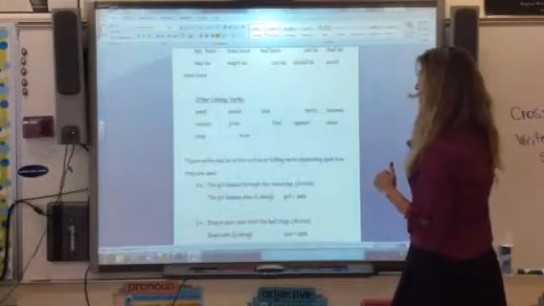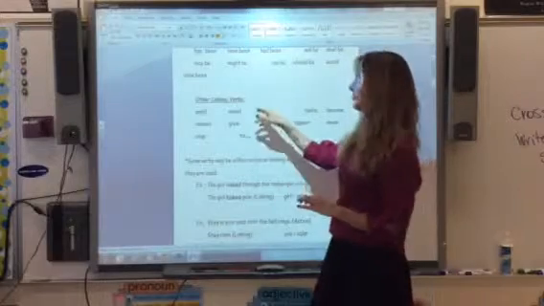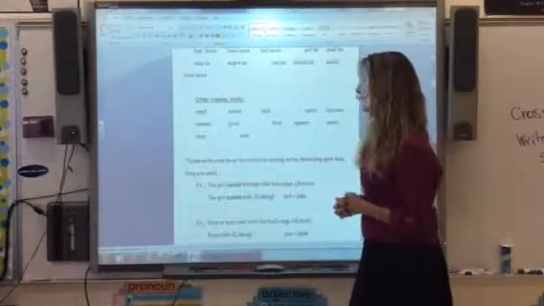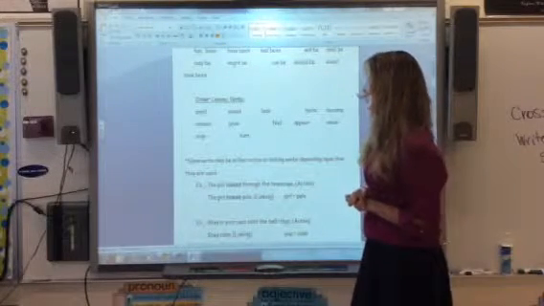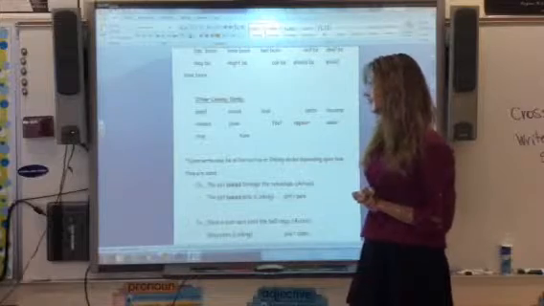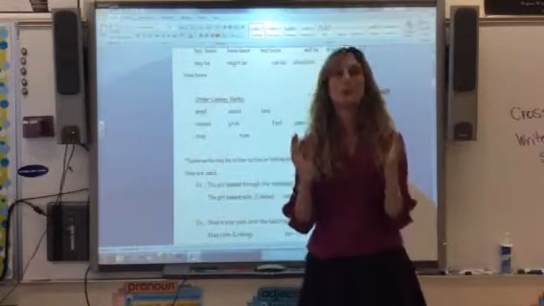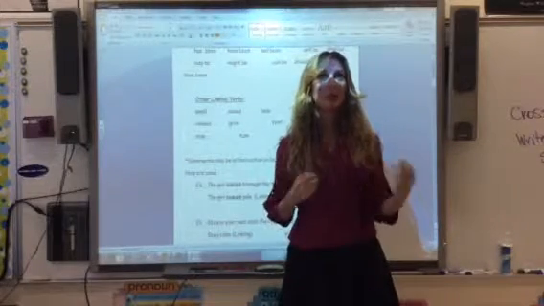Okay, and here we have a list of linking verbs. You have your sheet. And here are some other linking verbs that we don't always catch, but are ones to think about too. Sometimes verbs can be both action or linking verbs depending upon how they are used. So it's really important, as I've told you before, to make sure that you understand the sentence. Is it an action or is it a linking?